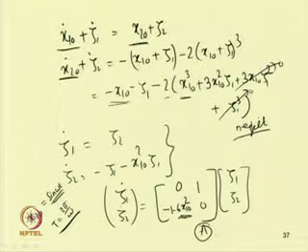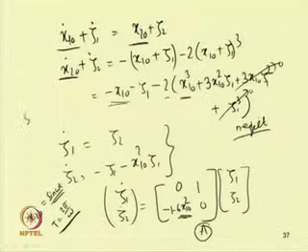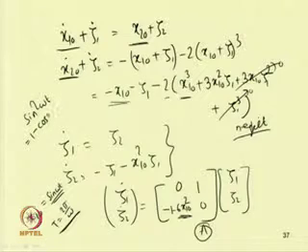This can be seen from this, as it contains this x1_0 square term, so sin square omega t. Sin square omega t can be written in this form: sin square omega t will be equal to 1 minus cos 2 omega t, by 2.